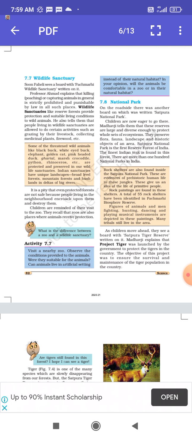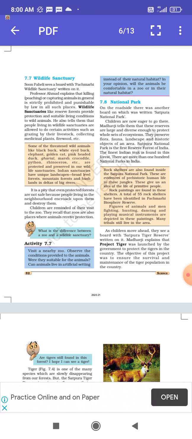Now, what are national parks? It is the same as wildlife sanctuaries. In a national park also we are providing protection to the whole set of ecosystem. Whole set of ecosystem means in the ecosystem we are including everything: plants, animals, and microorganisms, along with the atmospheric conditions. We are providing protection to the soil also. So we are giving protection to everything. It may be flora, fauna and landscape. Landscape means a particular landscape, like a plateau, or whatever kind of area it is, we are protecting it also. Or a historic object, if there is a palace there, or any famous temple, then we are protecting that historic monument also.